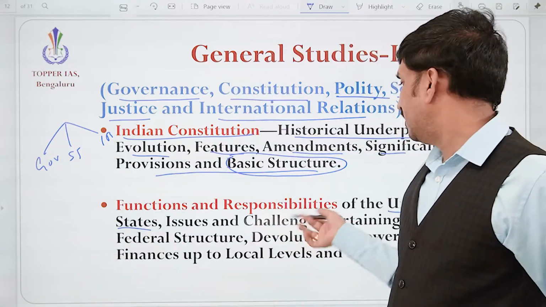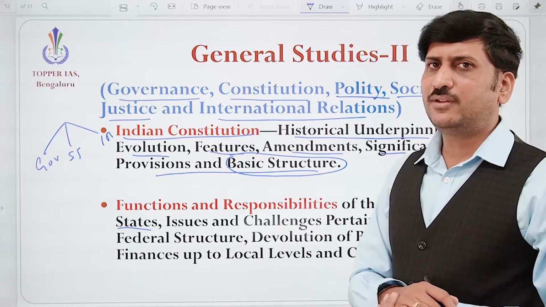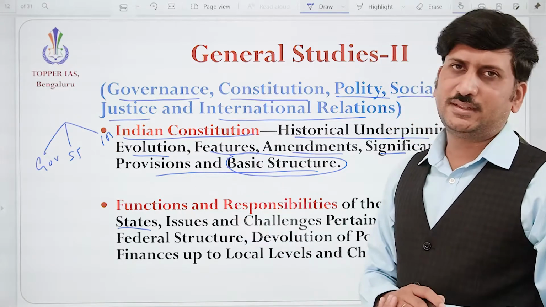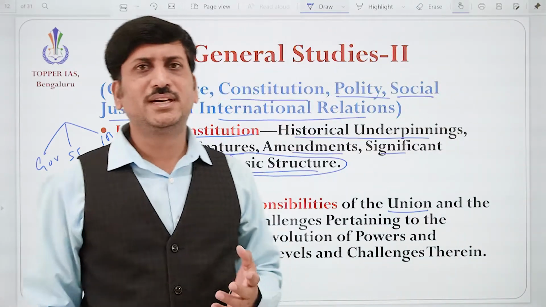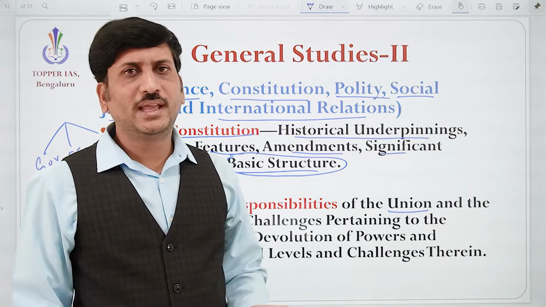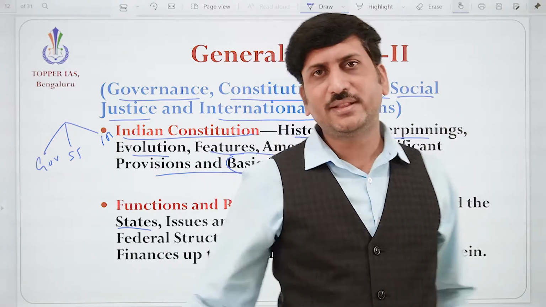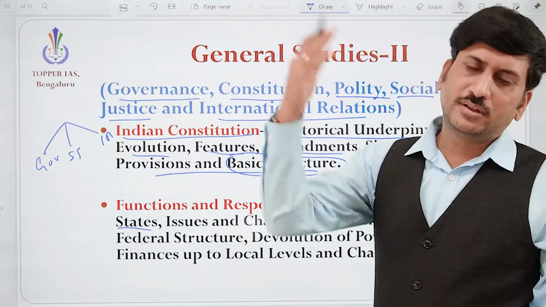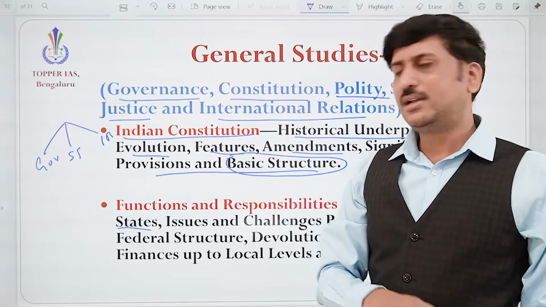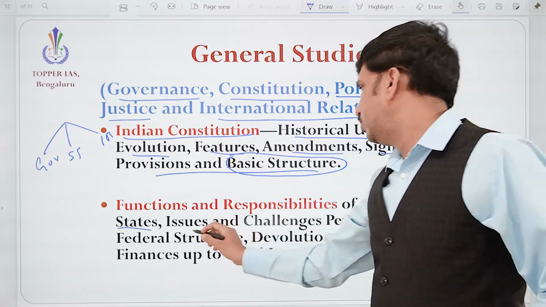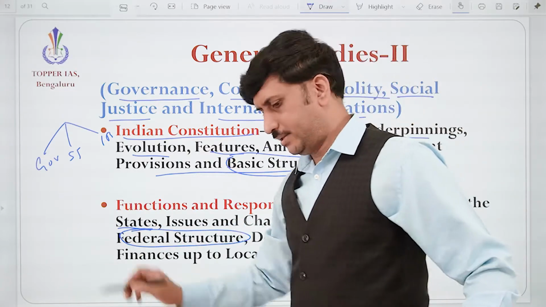Anyway, so functions and responsibilities. So multiple responsibilities are there for the union government and also for the states. Within the states, how the state government should behave, how it should take care of the people, how it should coordinate with the center for the implementation of the schemes, correct? How it should support the center in case of security of the nation, correct? So all these things and issues and challenges pertaining to federal structure are very, very important.